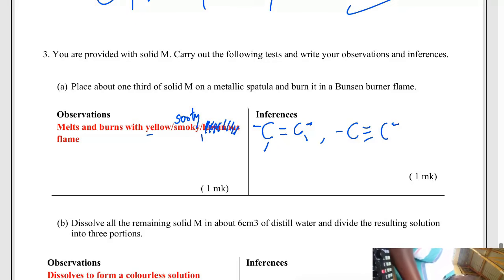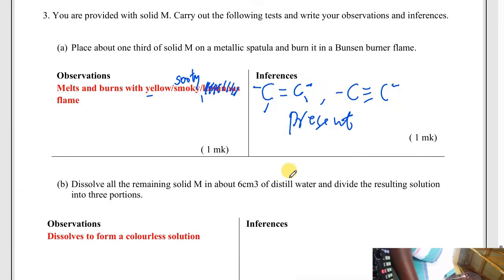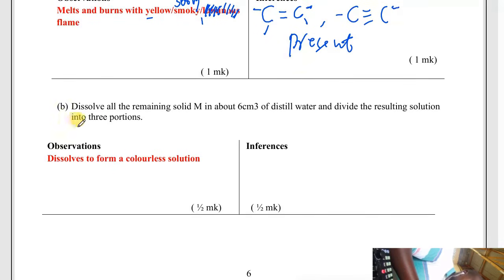An alkene or an alkyne is present. Remember, this carbon must be surrounded with 4 covalent bonds. If you don't surround it with 4 covalent bonds like this, you get nothing. So it is present. Now we move on.